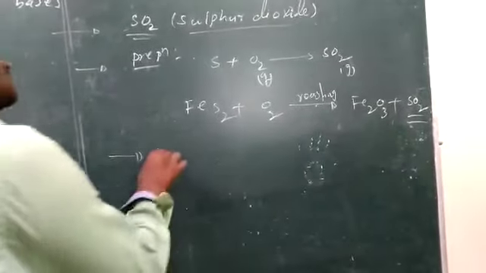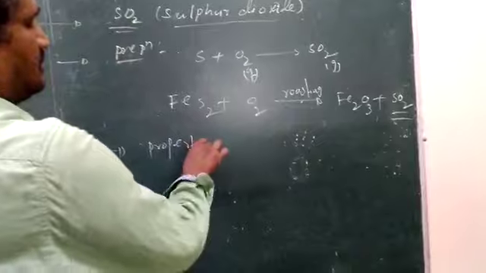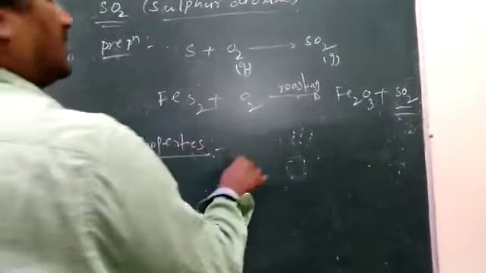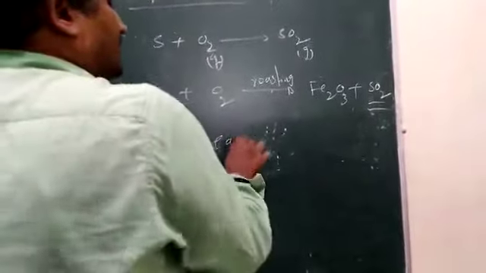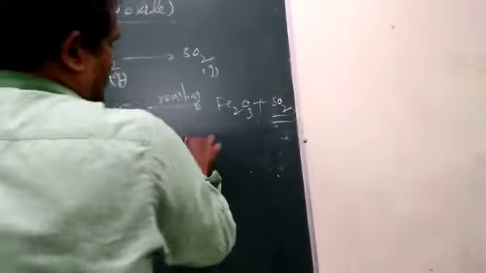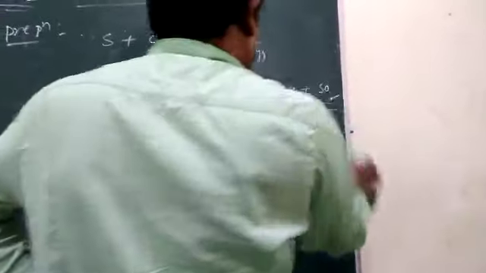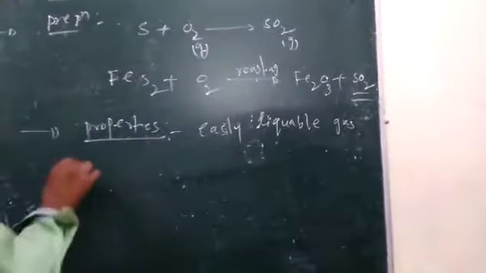Now the properties of sulfur dioxide. It is an easily liquefiable gas.